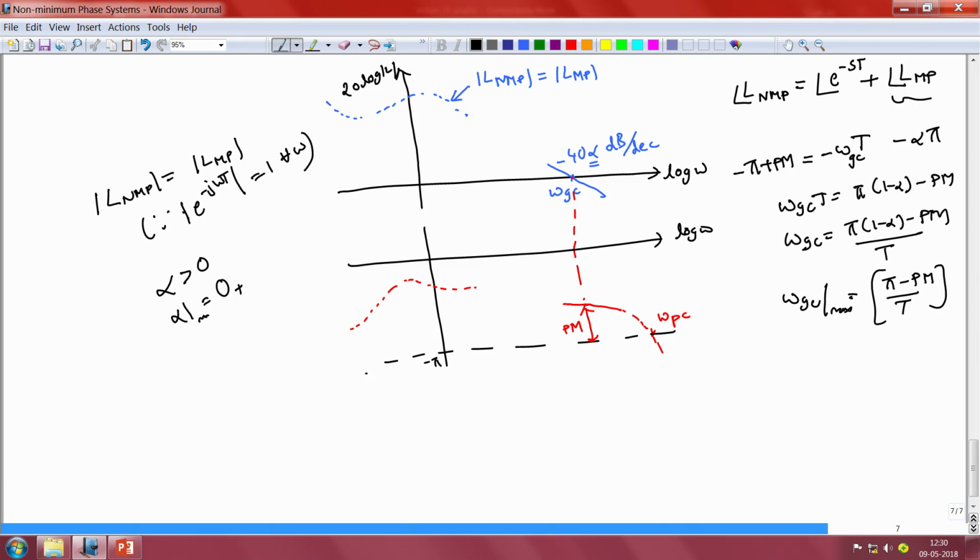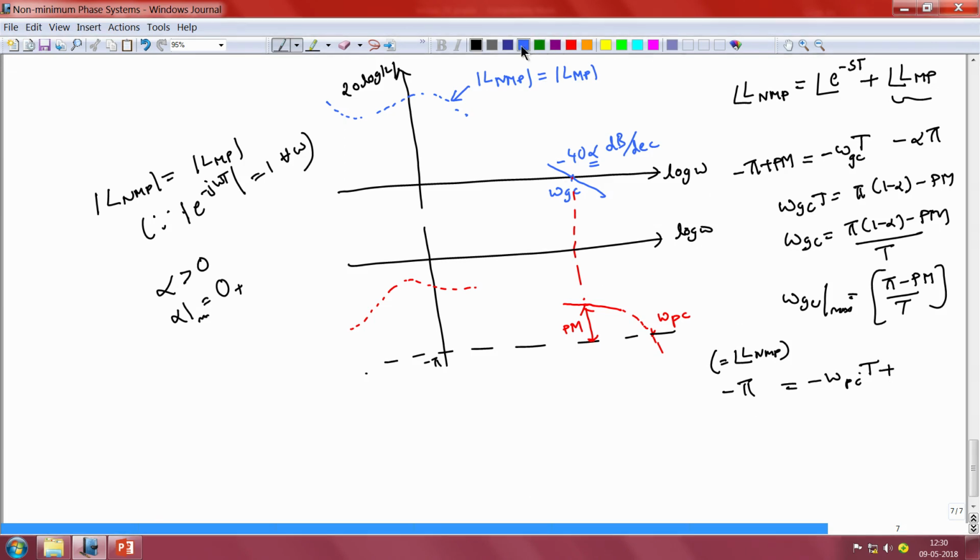Now we can show with very similar arguments that the phase crossover frequency for a non-minimum phase system with time delay can be obtained by setting the angle of L non-minimum phase equal to minus pi. So the angle of L non-minimum phase is going to be equal to minus omega pc times capital T plus the angle of L minimum phase.